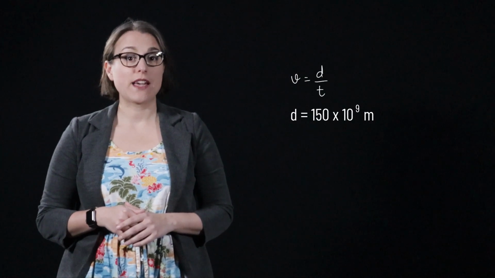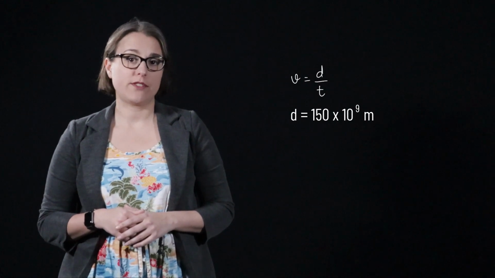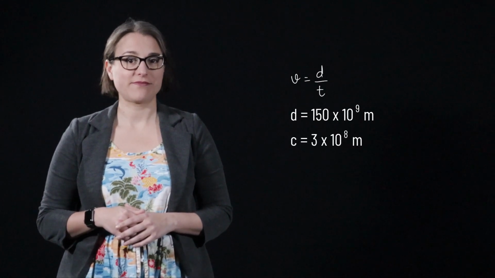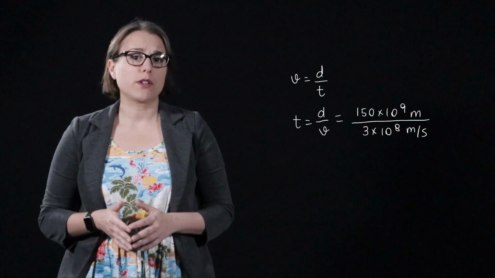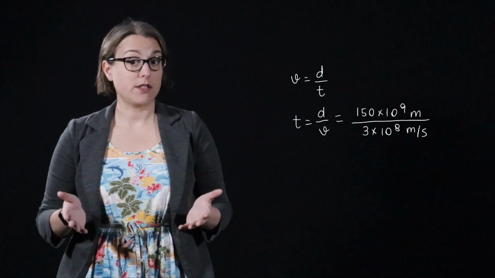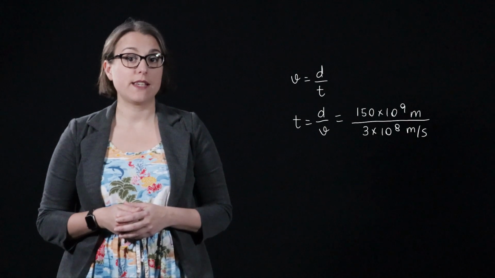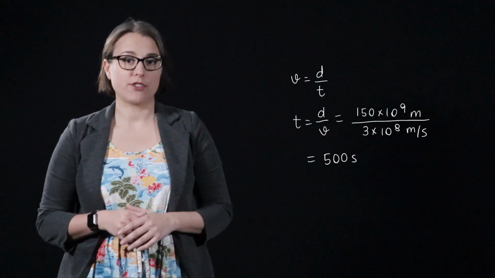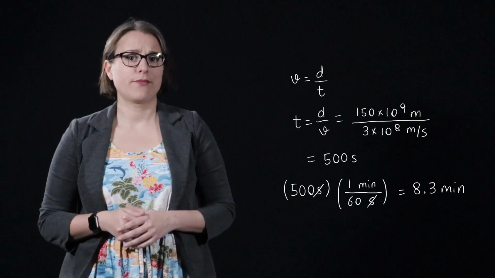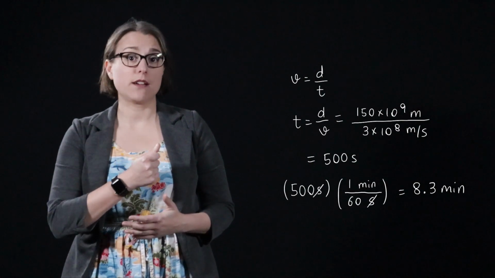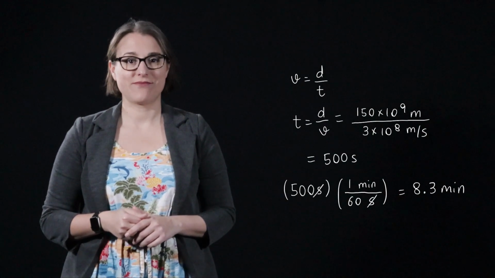The distance between the Earth and Sun is approximately 150 billion meters, or 150 times 10 to the 9 meters. The speed of light is 3 times 10 to the 8 meters per second. Therefore, the amount of time it takes light to travel this distance is 150 times 10 to the 9 meters divided by 3 times 10 to the 8 meters per second, which is 500 seconds. Dividing by 60, we see that it is equal to 8.3 minutes. If the sun were to somehow disappear, we wouldn't know until 8.3 minutes later when the light stopped reaching the Earth's surface.